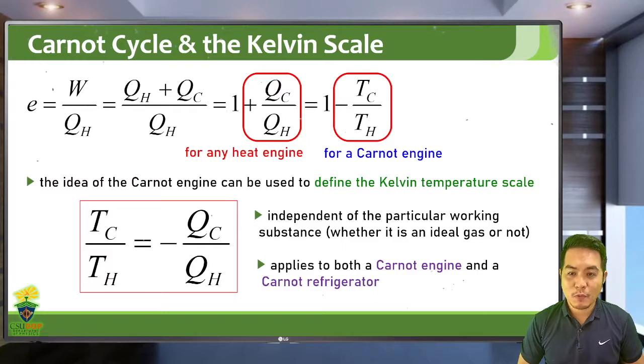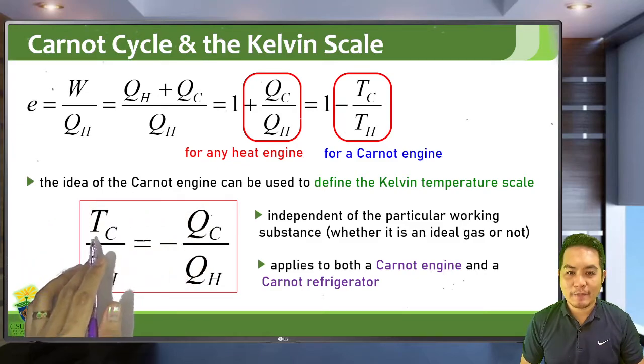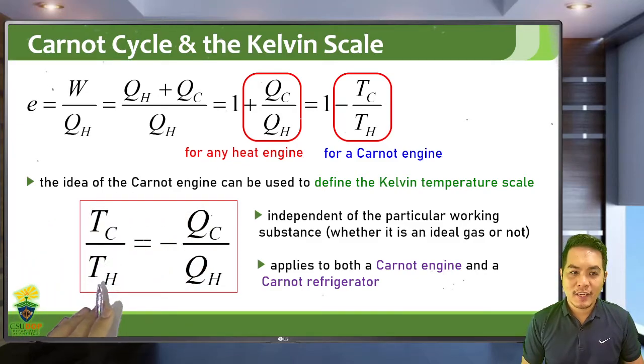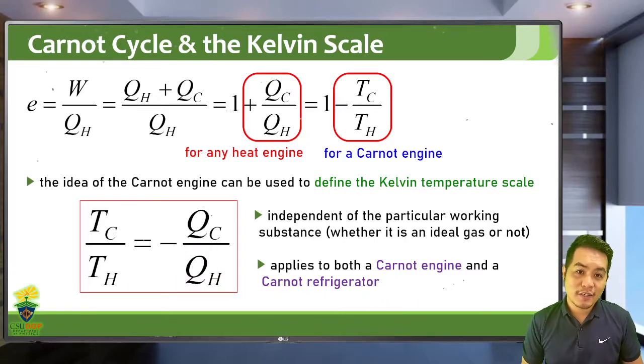This relationship between the temperatures of the reservoirs and the heat absorbed, QC and QH, applies to both a Carnot engine and a Carnot refrigerator. So they can both be used to define the Kelvin temperature scale.